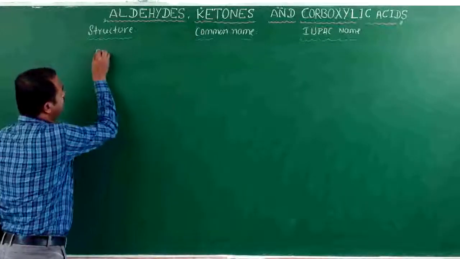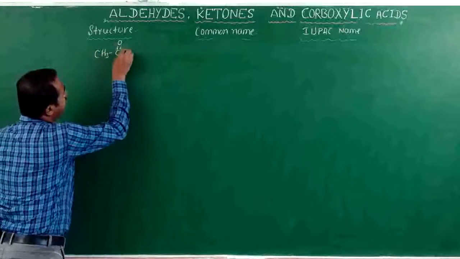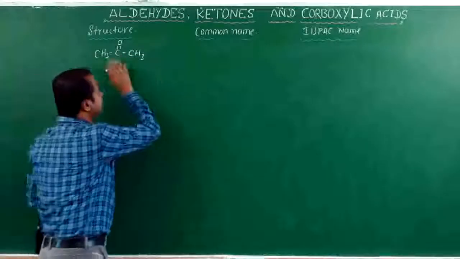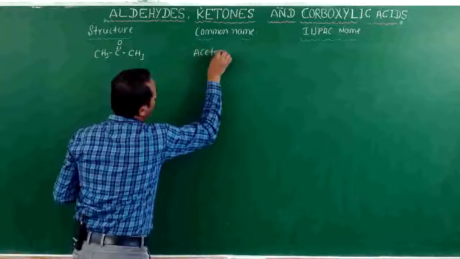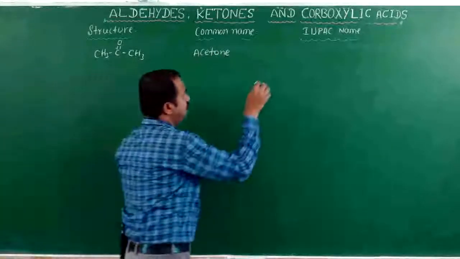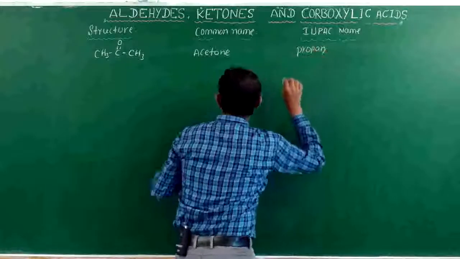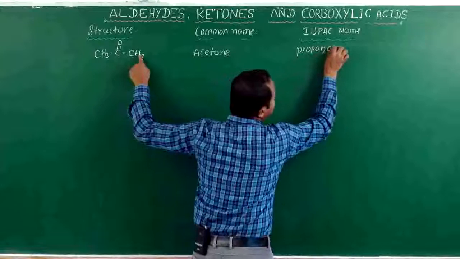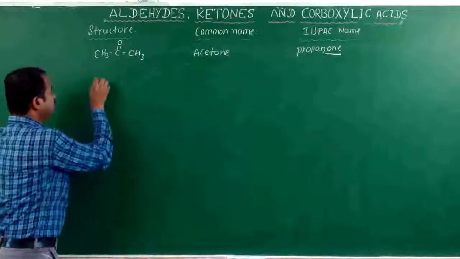If it is a ketone with 3 carbons, it will start with a minimum of 3 carbons. CH3, CO, CH3. Okay. The common name is acetone. IUPAC name: how many carbons? 1, 2, 3 carbons. Propane, suffix is one: propanone.